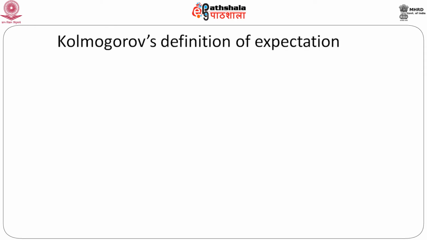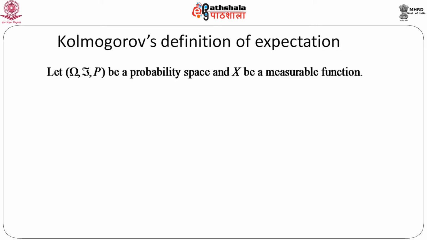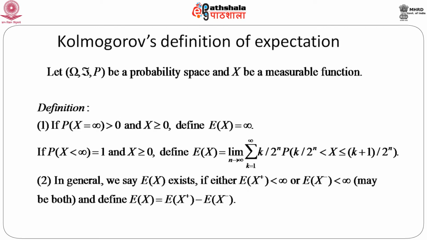Now, let us go to Kolmogorov's definition of expectation. Let omega, script F and P be a probability space and x be a measurable function. There is a random variable we can think. Then the definition is, if probability x equals infinity is greater than 0 and x greater than or equal to 0, then we define expectation of x as equal to infinity. If probability x less than infinity equals 1